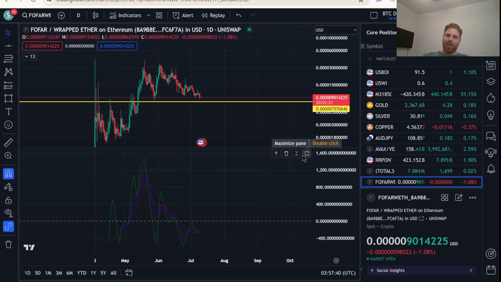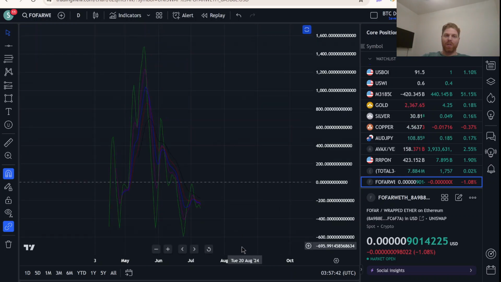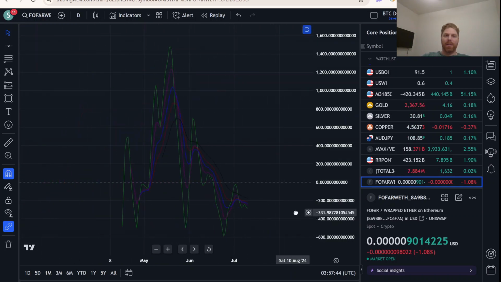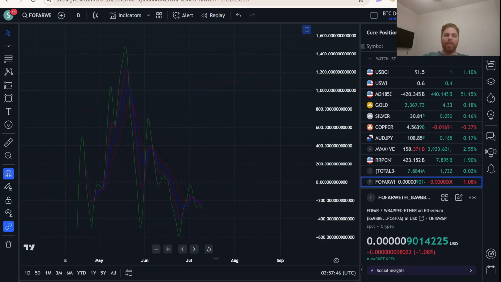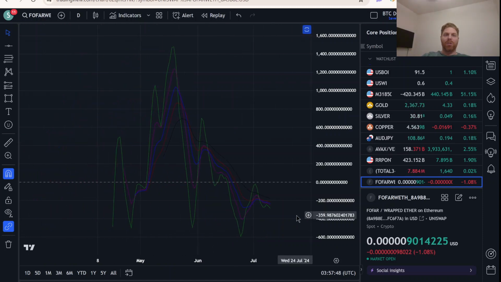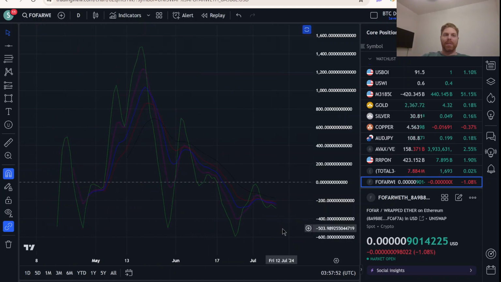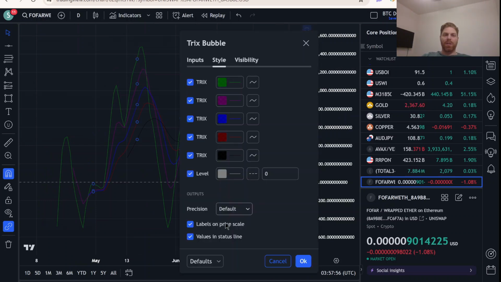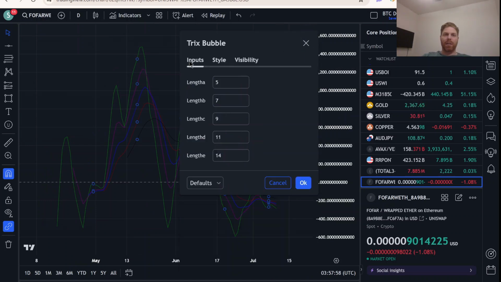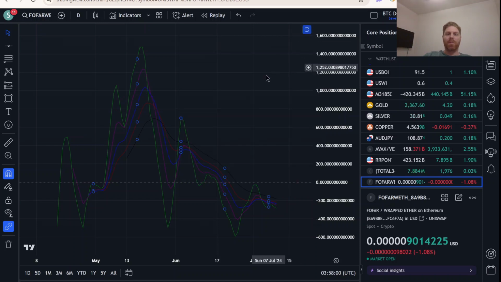You know that I love the TRIX indicator. So this is the triple exponential moving average. Sorry that it's so dim and it's hard to see. That's just the way it's colored. So you have the 5, 7, 9, 11, and 14 day. I believe these are exponential moving averages. I have to check the inputs, actually. I don't remember. They're either EMAs or SMAs. I don't remember, but whatever.